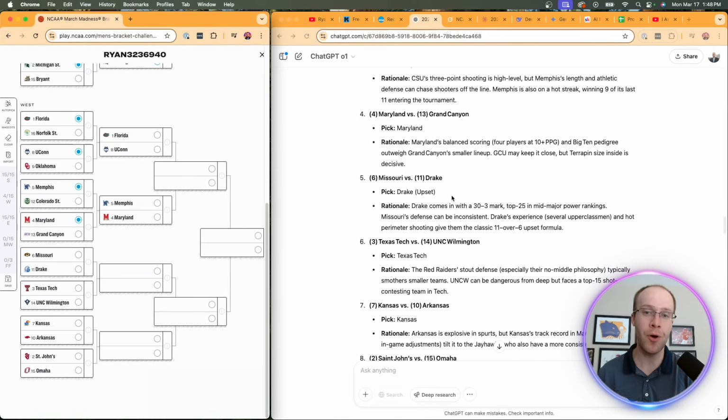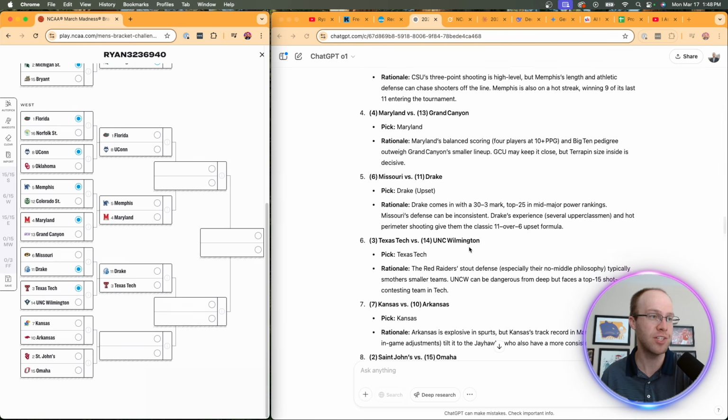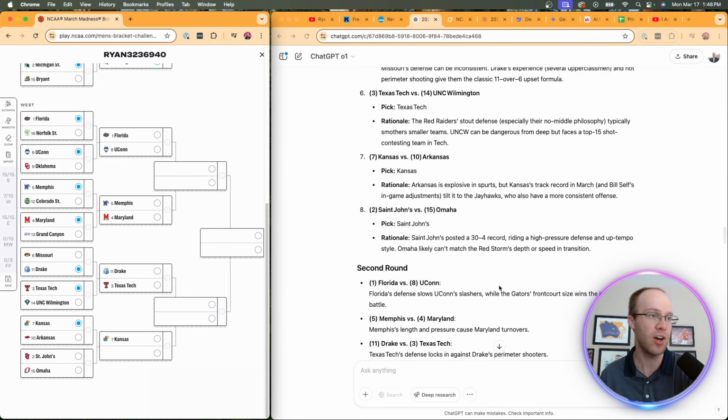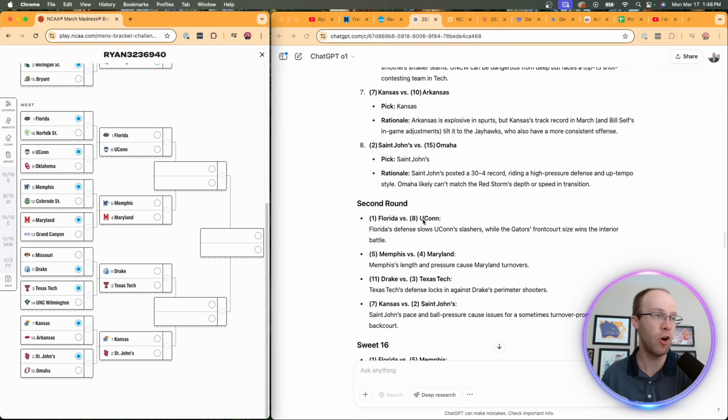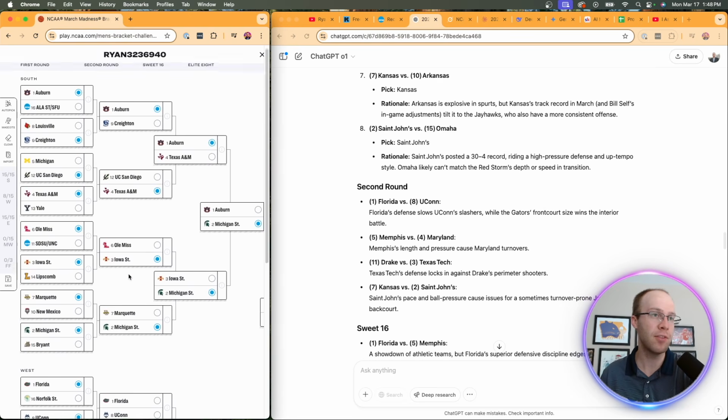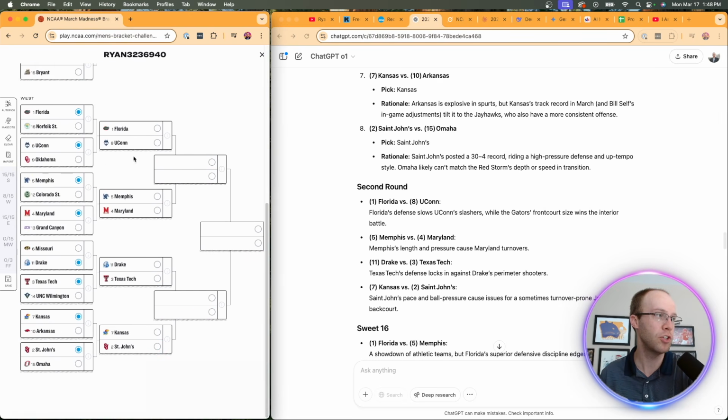Drake. So I'm from Des Moines, Iowa, and that's where Drake is. I like how they have Drake as the upset pick here over Missouri, Texas Tech over UNC Wilmington, Kansas over Arkansas, and then they have St. John's over Omaha. And in the second round, let's see here, they have Florida over UConn.